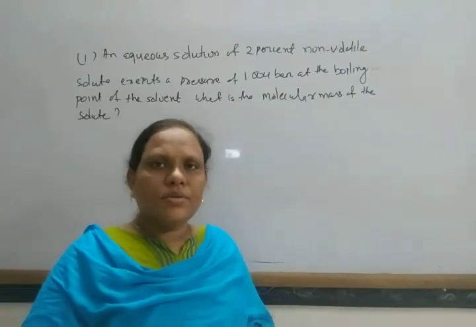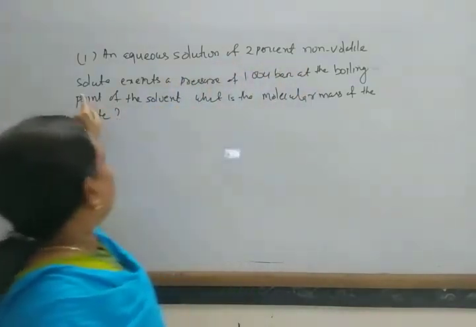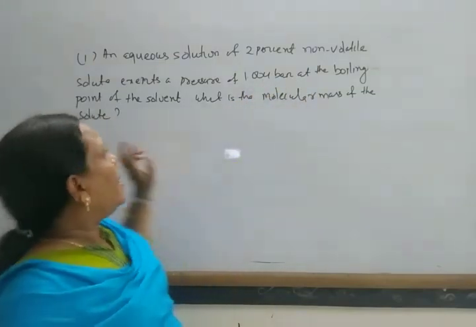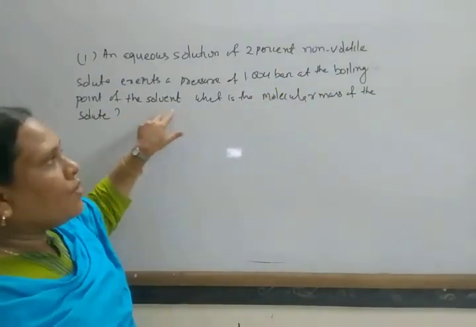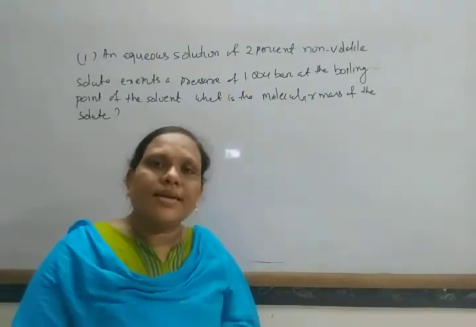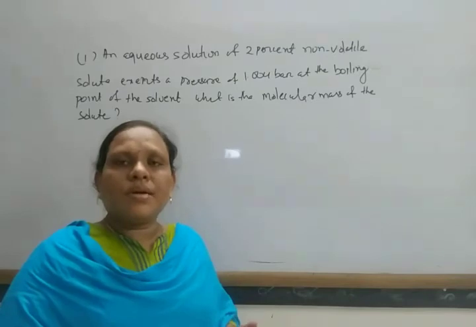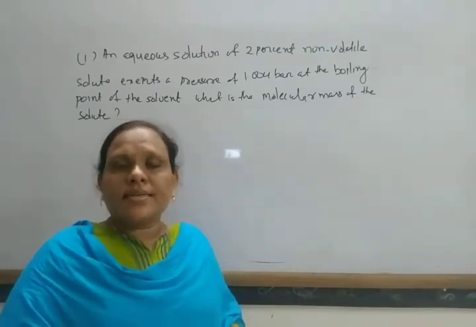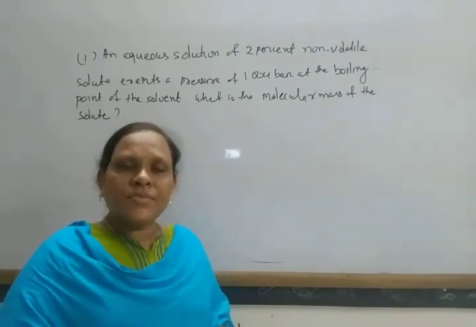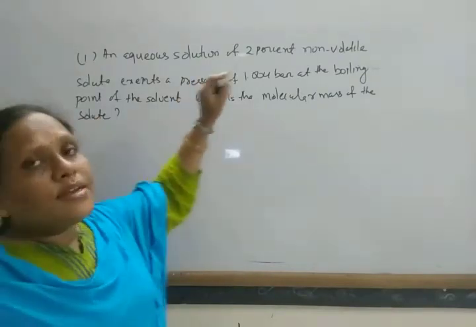Let us work out one problem. An aqueous solution of 2% non-volatile solute exerts a pressure of 1.004 bar at the boiling point of the solvent. What is the molecular mass of the solute? If the solvent is not given, arbitrarily water is taken as your solvent. So as water is the solvent, the boiling point of water is 100 degrees Celsius or 373 Kelvin. At that time the pressure is equal to 1 atmosphere, and as this is given in bar,